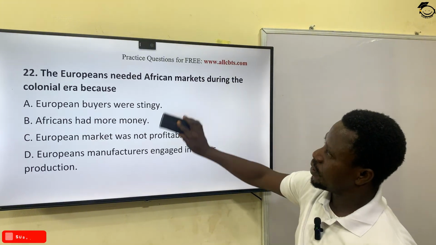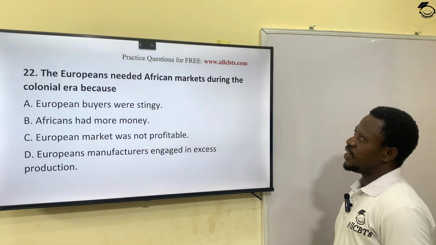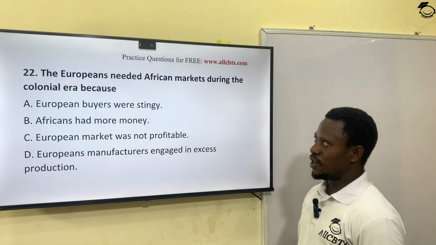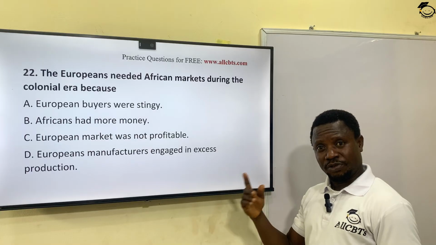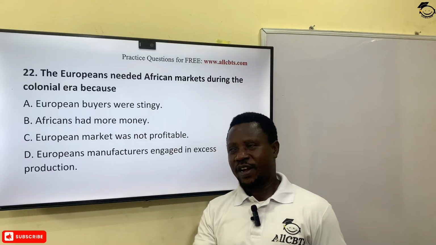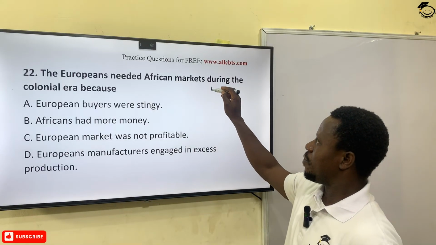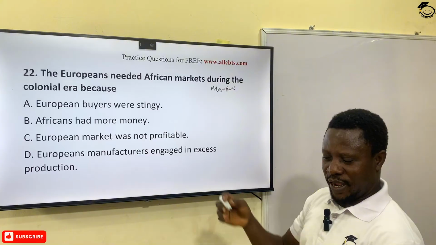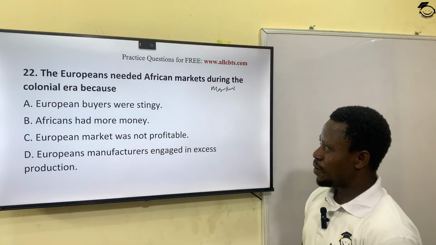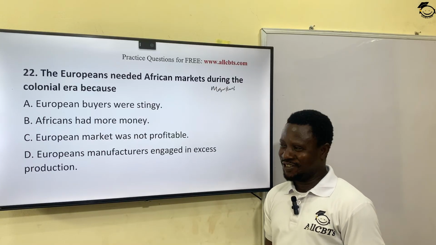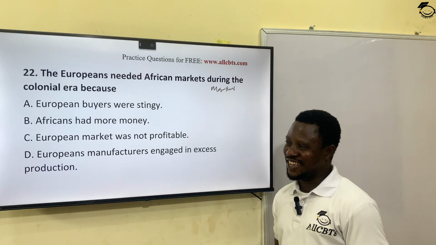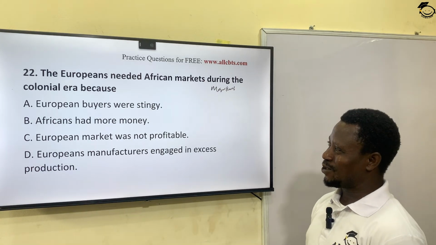The next question. The Europeans needed African markets during the colonial era because, in other words, why? One of the reasons why colonialism existed in Africa was a need for markets, right? So why did they need African markets? A, European buyers were stingy. That's funny, you know. B, Africans had more money. How would they get it? Where did they get it, more than the Europeans? That's also not correct.